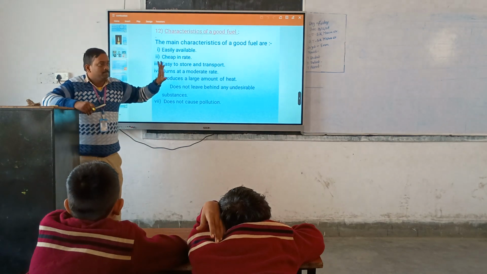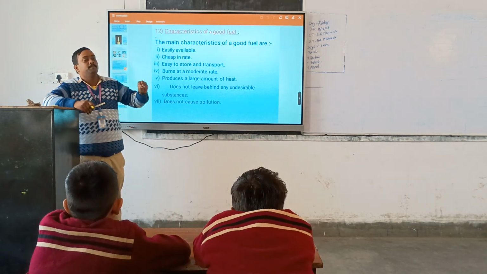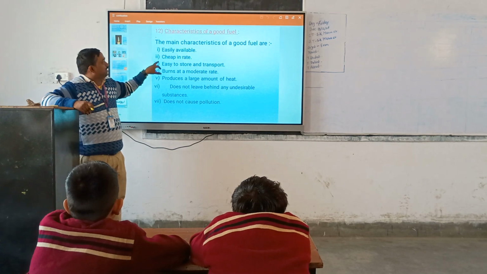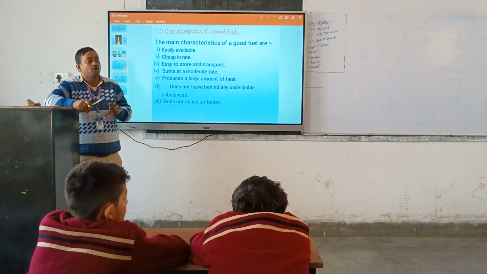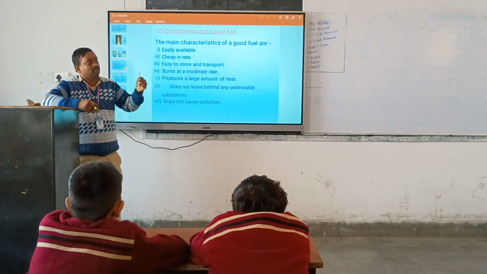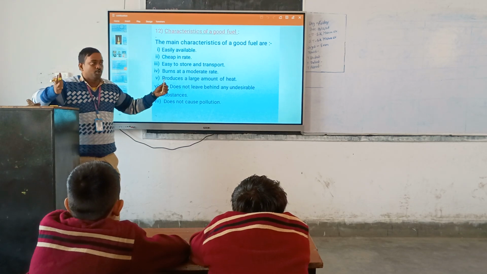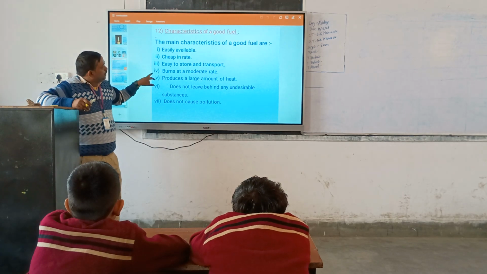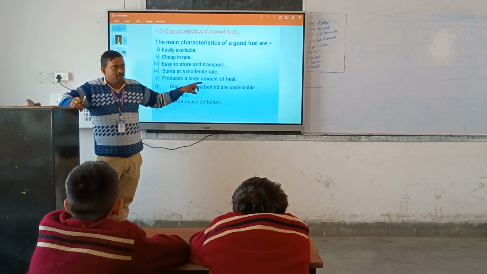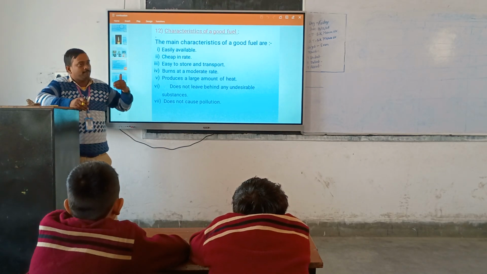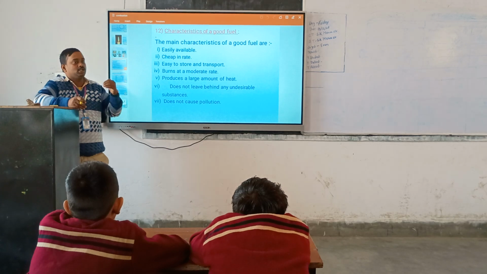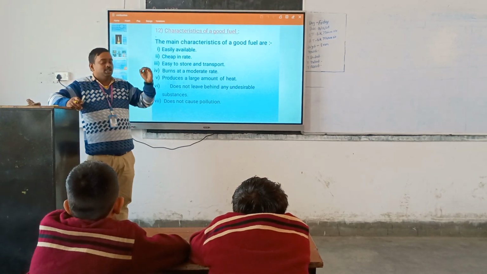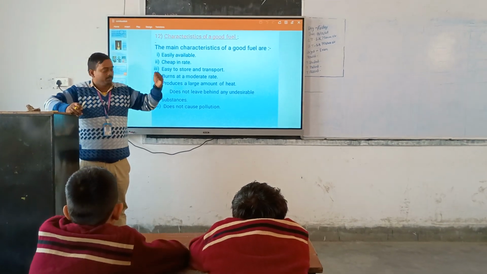It is easily available. You can buy and sell it anywhere. Second, it is cheap in rate. The cost is not high. You would not buy a candle for lakhs of rupees, so no one takes a candle as fuel. It is easy to store and transport, so it can be carried easily from any other city to my city. It burns at a moderate rate, which means the ignition temperature is not high.